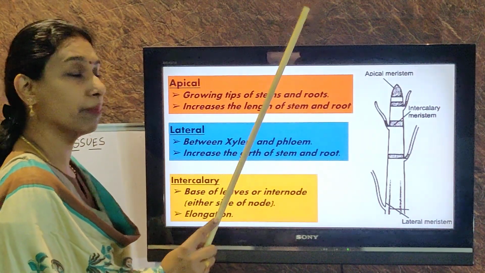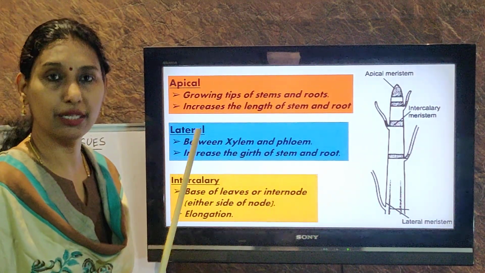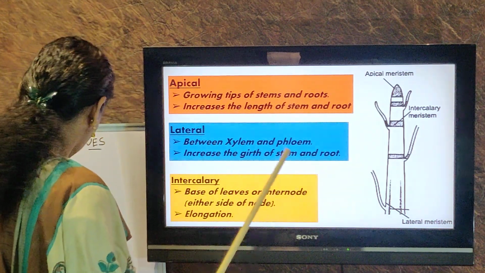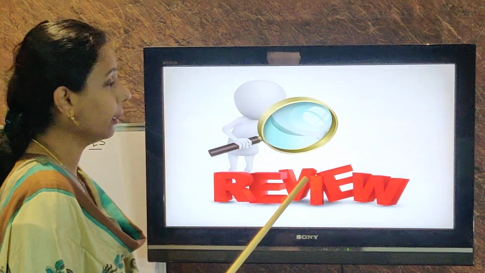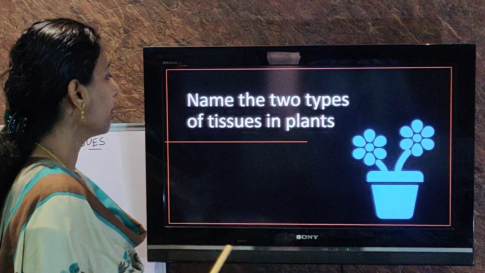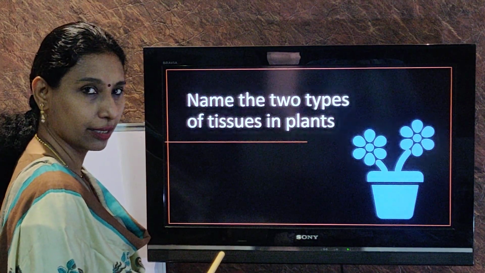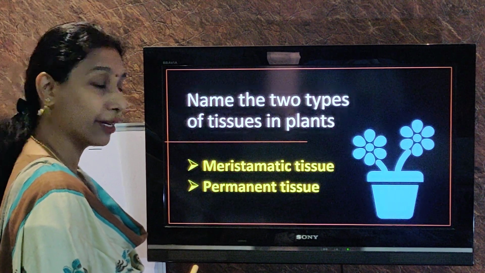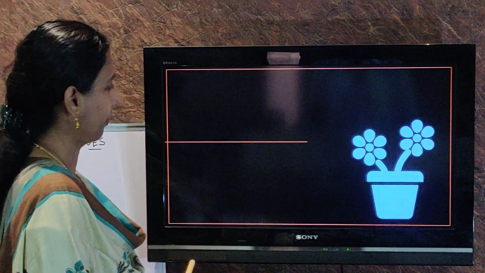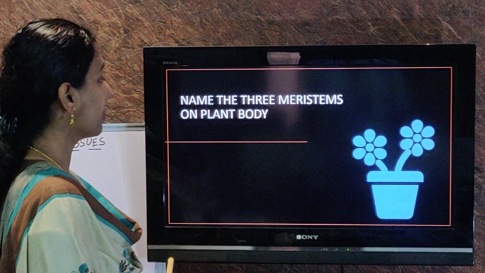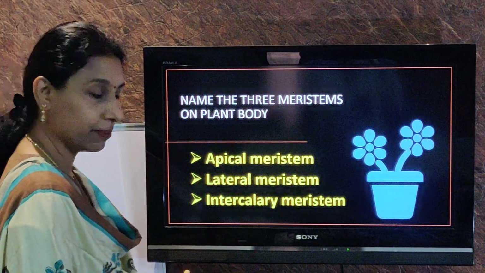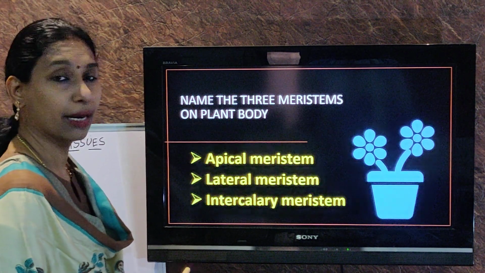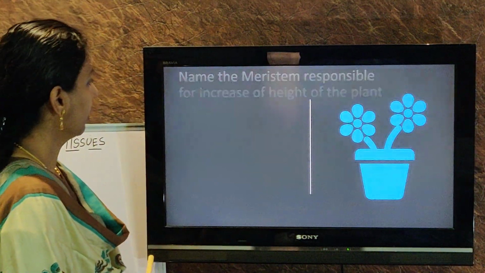Clear? So these meristematic tissues are the growth regions of the plant. So now just let us revise what we learned. Okay? Name the two types of tissues in plants. What is it? Meristematic tissue and permanent tissue. Name the three meristems present on the plant body. Which are the three types of meristems? Apical meristem, lateral meristem, and intercalary meristem.